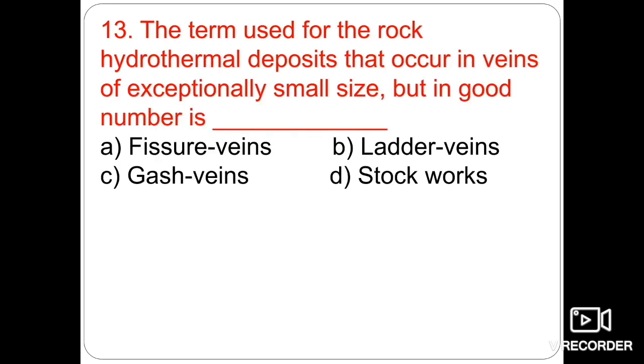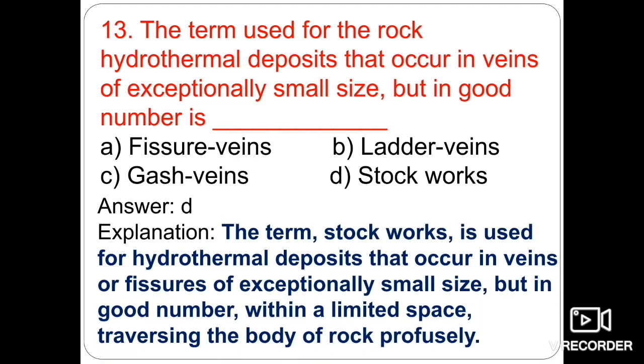Next one is the term used for the hydrothermal deposits that occur in exceptionally small size but in good numbers. What are they known as? So the key terms here are that they occur in exceptionally small size but in good numbers. So what are these known as? Ladder veins, fissure veins, gas veins, or the stockworks. So we all know that these are known as stockworks.